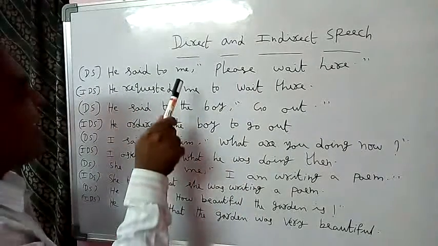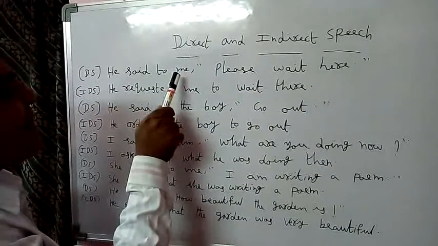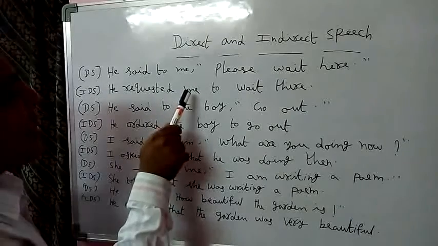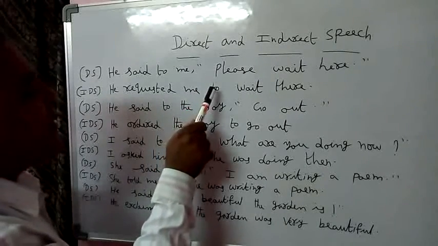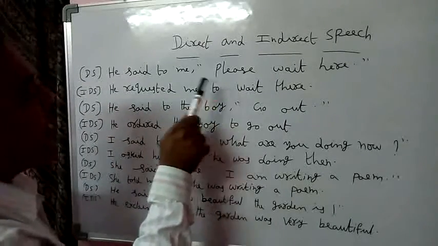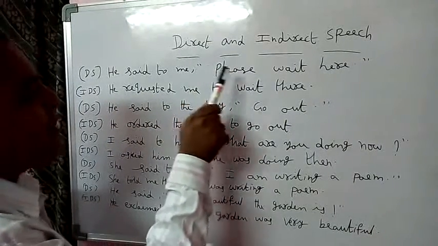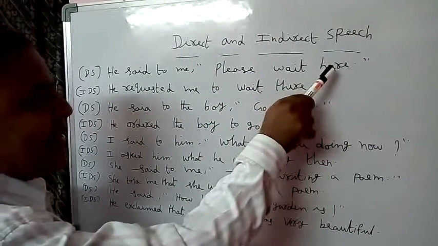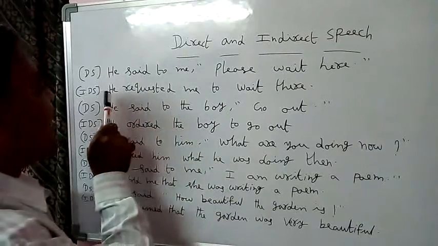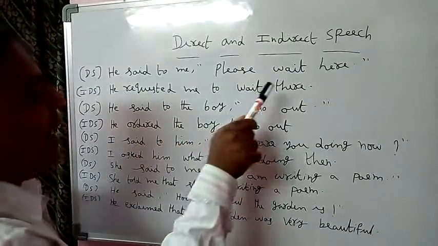In an imperative sentence, the object is me. The same object again we must write in indirect speech. "To" is used instead of the comma. Here we have written "requested", so again we should not write "please". "Wait" stays, "here" becomes "there" in indirect. The answer is: He requested me to wait there.